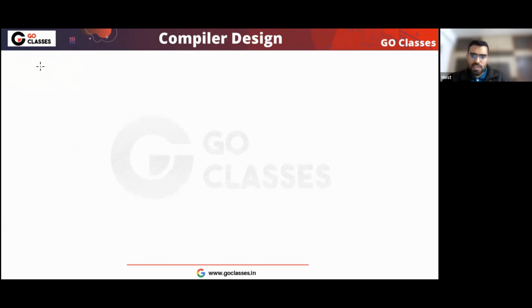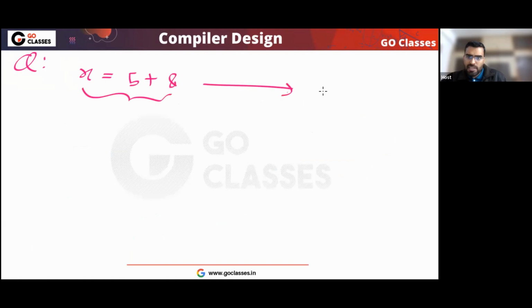Tell me this point, is this improvement? For example, x equal to 5 plus 8, this statement I am replacing with x equal to 13. Is this improvement? Yes, this is definitely optimization. I can say this is definitely optimization.